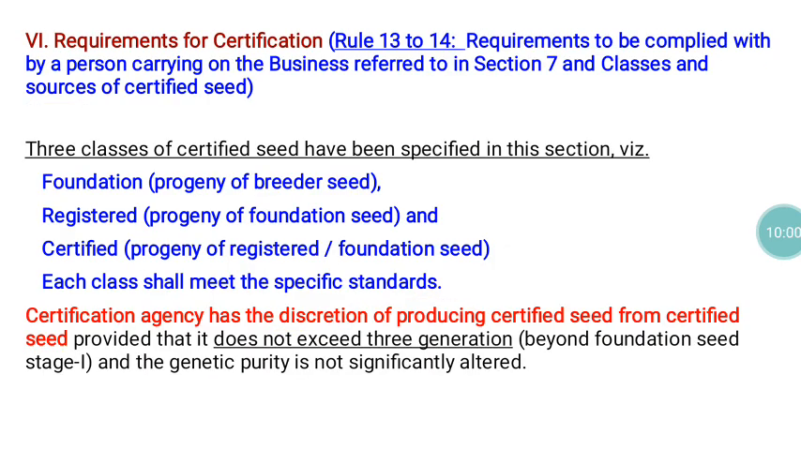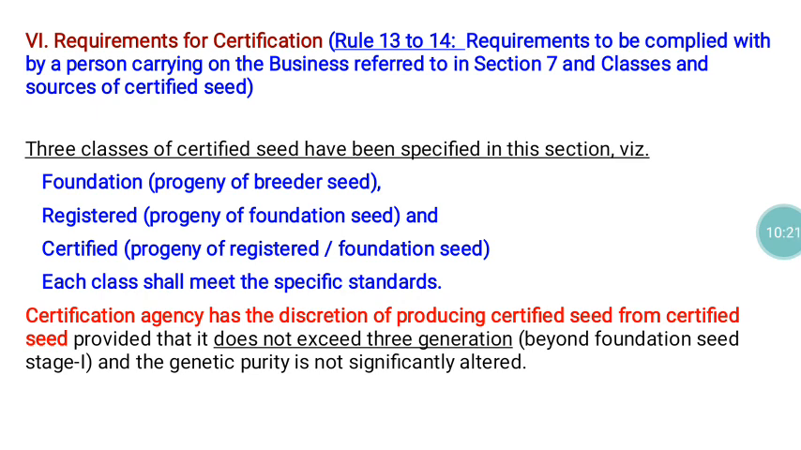Then these are all the classes, and they are specified under this particular part. Also, each class shall meet the specific standards. The standards also they meet. And regarding the multiplication from, say, certified 1 to certified 2, that provision is also there, but